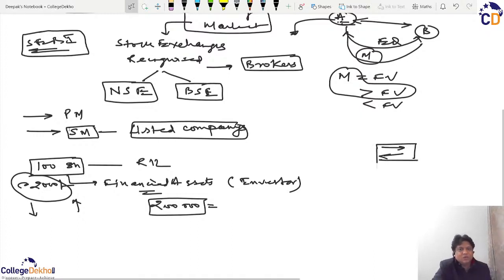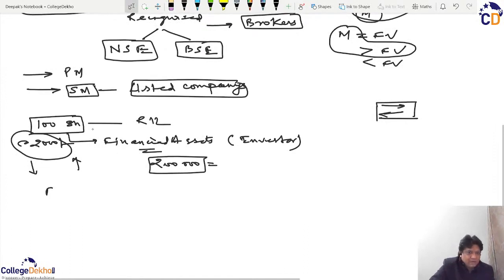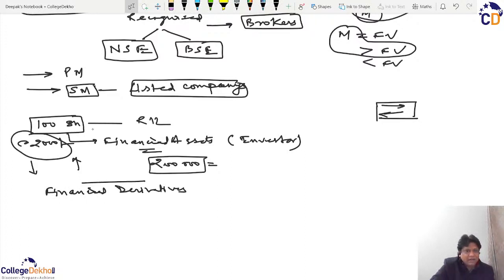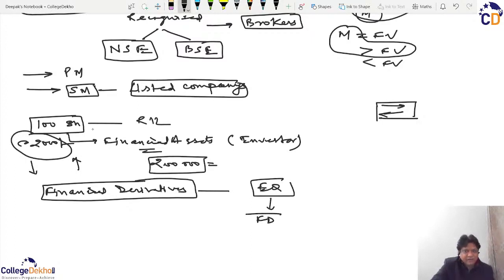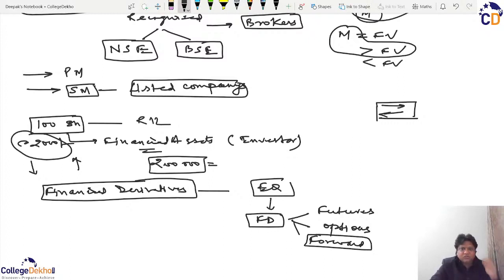Now, what I am stressing on is what this financial derivative implies. Technically, financial derivatives are assets which derive their value from an underlying asset. For example, because of equity, financial derivatives will be created, and these financial derivatives will be primarily of three types. We will name one futures, one options. And a third word is forward. Forward is more or less similar to a future. So primarily we have two kinds of financial derivatives.